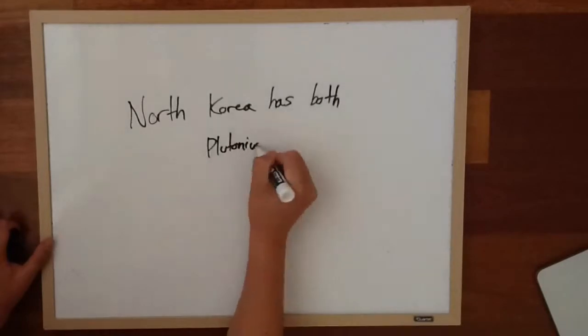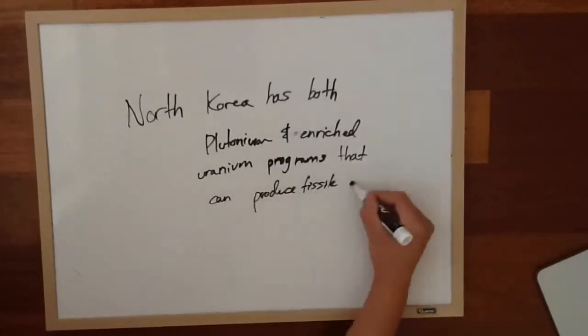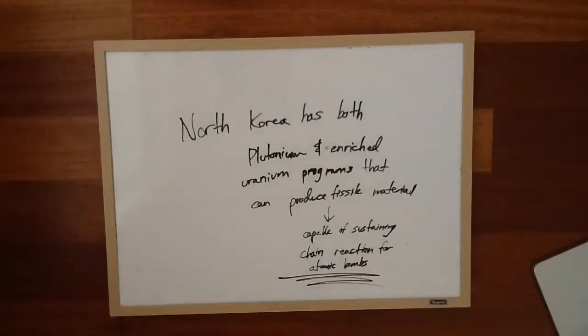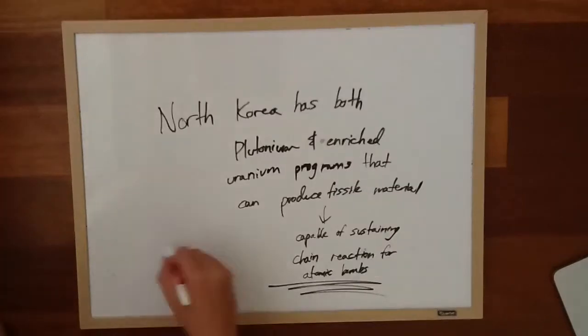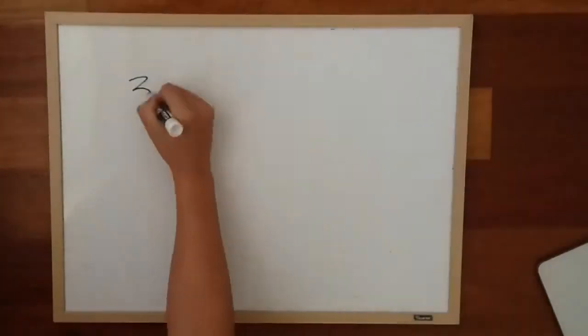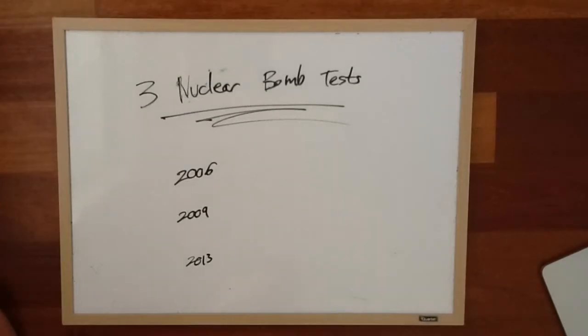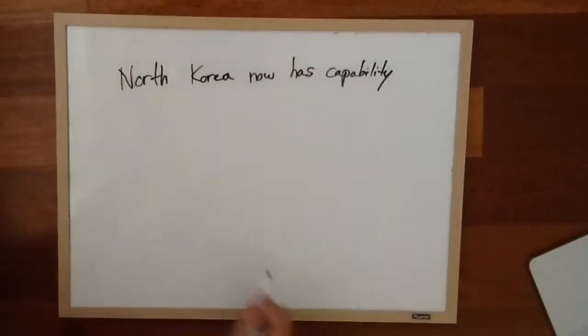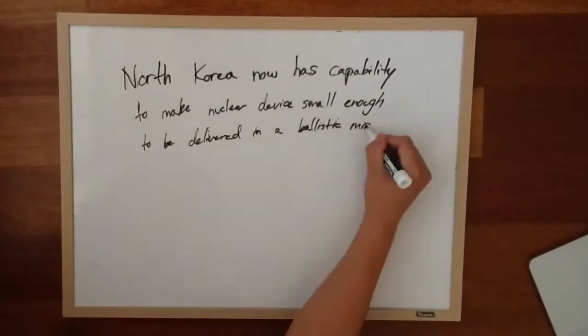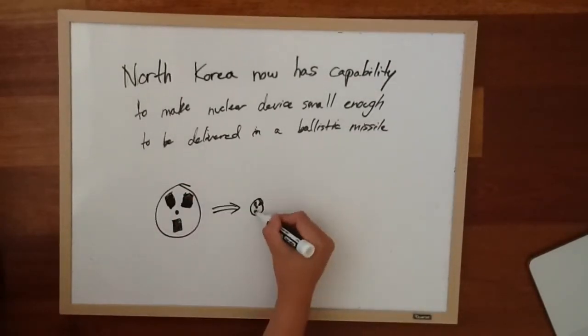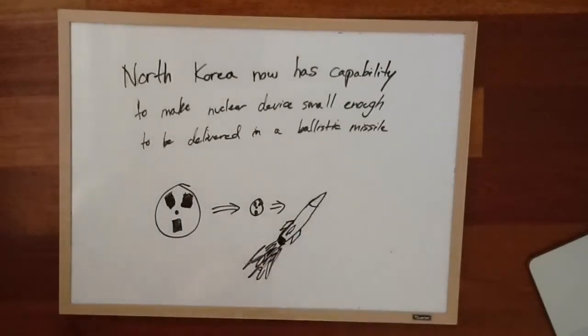North Korea has both plutonium and enriched uranium programs that are capable of producing fissile material for atomic bombs. North Korea has tested 3 nuclear bombs before, one in 2006, 2009, and 2013. North Korea now has the capability to create a nuclear device small enough to be delivered by a ballistic missile.